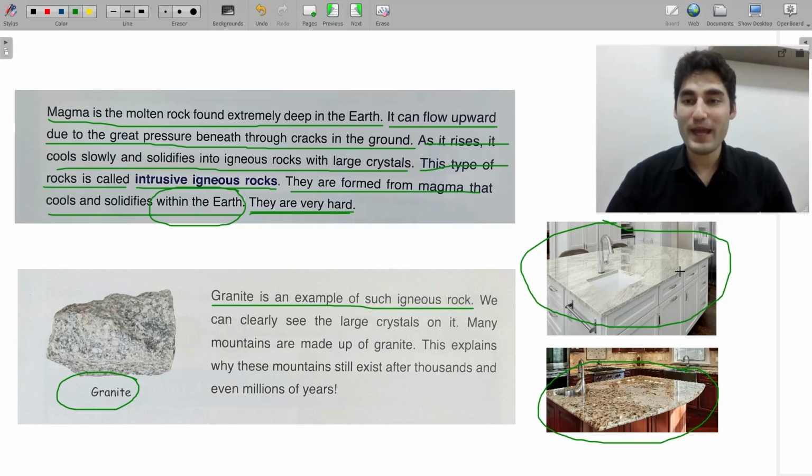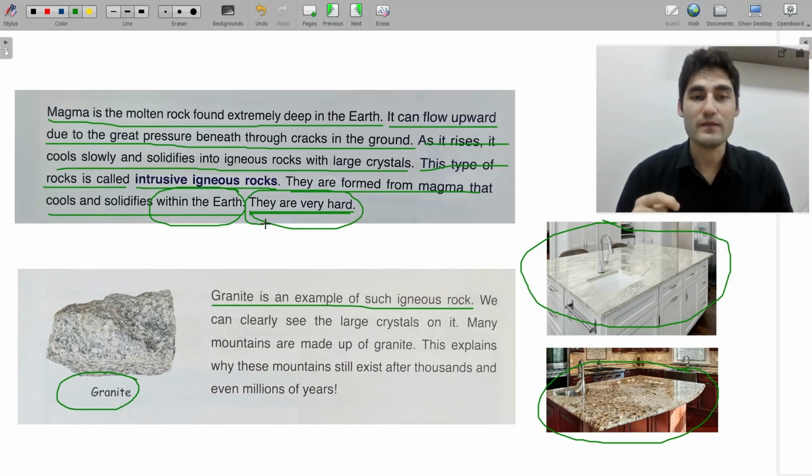Why do they make this kitchen table from igneous rocks? Why do they do that? Because they are very hard and strong. That is the reason. So we use rocks in our daily lives.